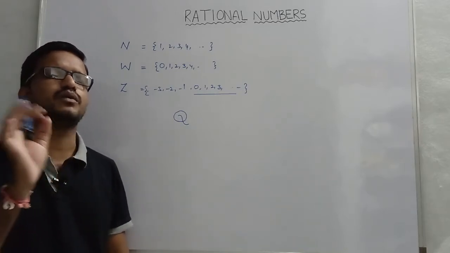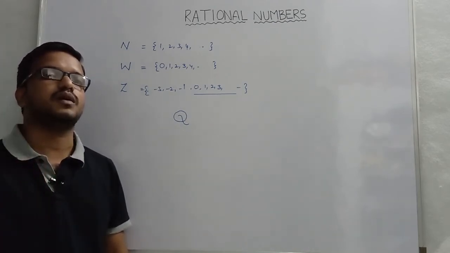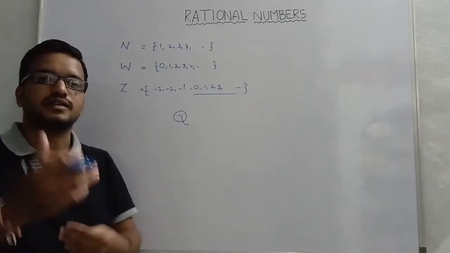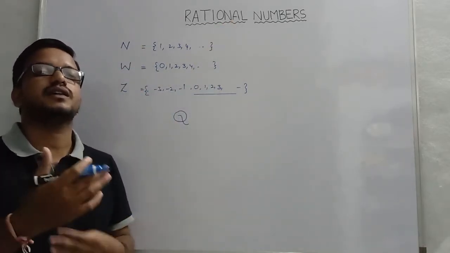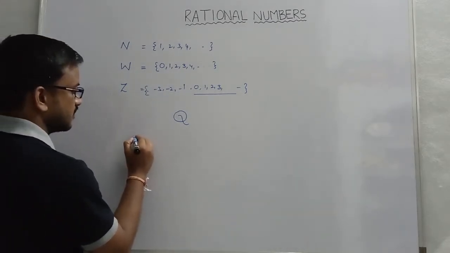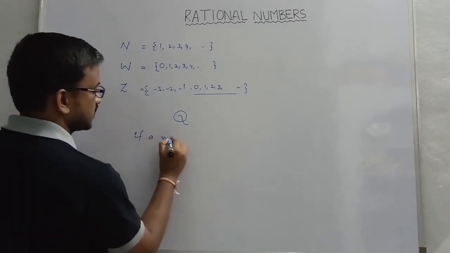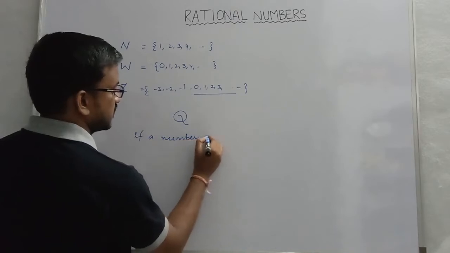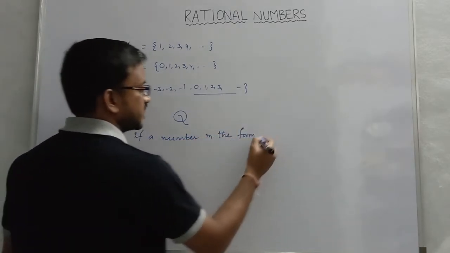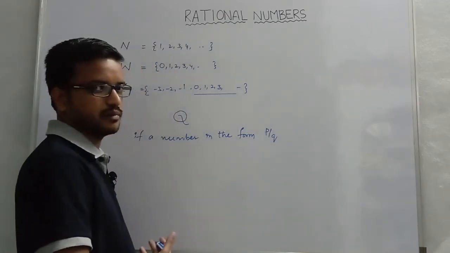Simply, in simple words, you can say a number which is in the form of a fraction is a rational number. For that fraction we give a form, that is p by q or a by b, whatever it may be.